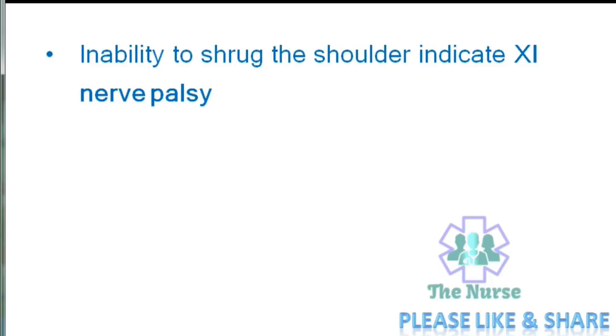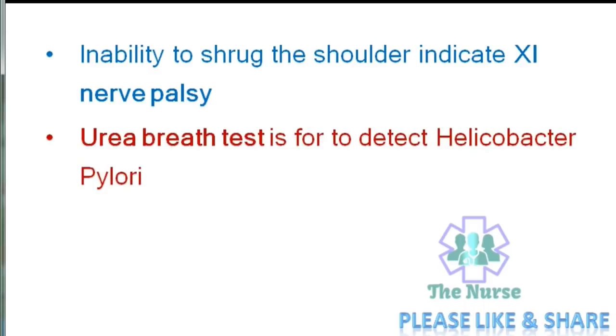Urea breath test is to detect Helicobacter pylori infection. Helicobacter pylori converts urea into ammonia and carbon dioxide. Urea breath test is a rapid diagnostic test for Helicobacter pylori infection.